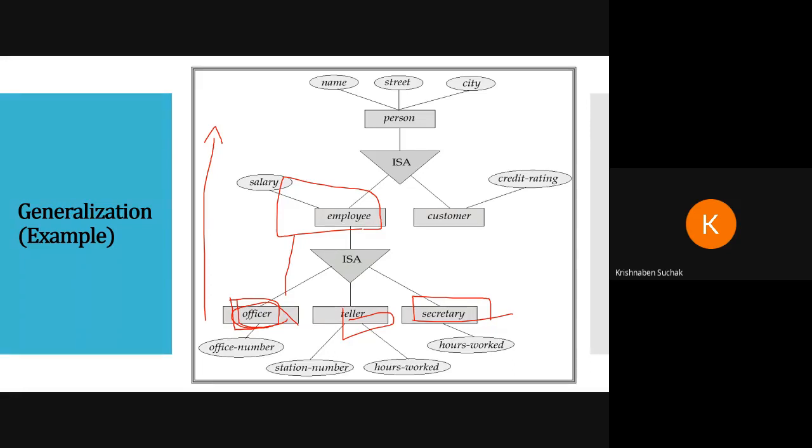Now let us move to our next topic, that is aggregation. First of all, what do you mean by aggregating something? It means you are connecting different data into one data set.